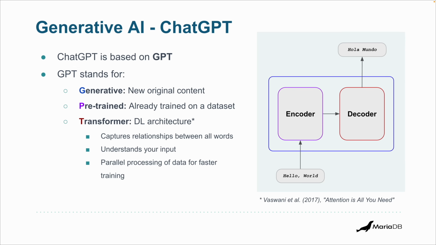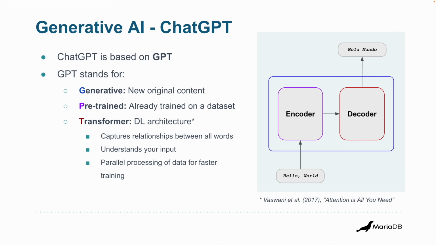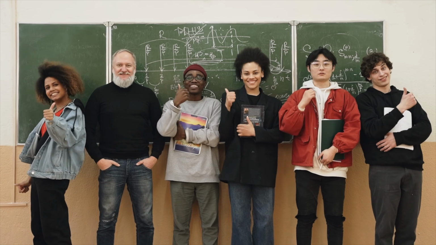First is that it captures relationships between all words, or more precisely tokens, which is like a subdivision smaller than a word, right? So it gives the impression that it understands your input. So that's key in the transformer architecture. But the other very important thing is that it allows for parallel processing of data for faster training. This is pretty much all you need to know, really, if you are just gonna use an LLM in your applications.